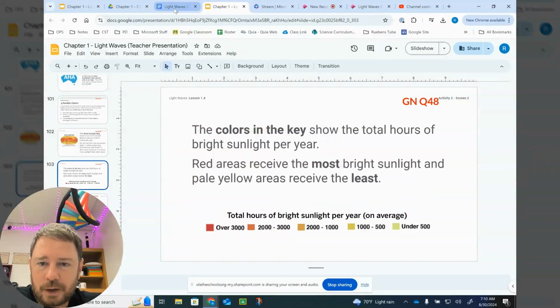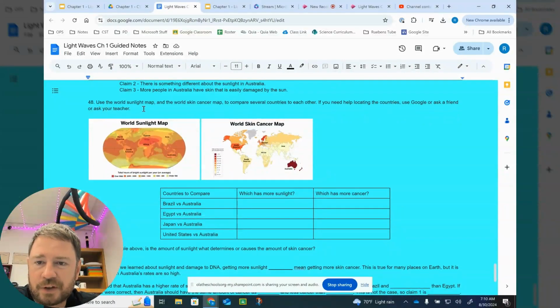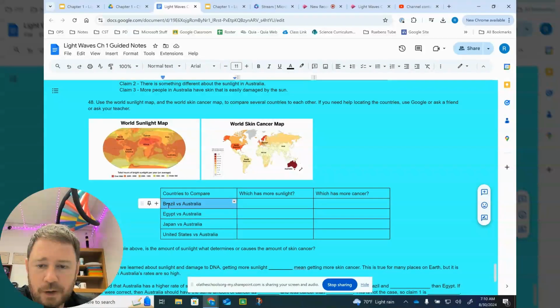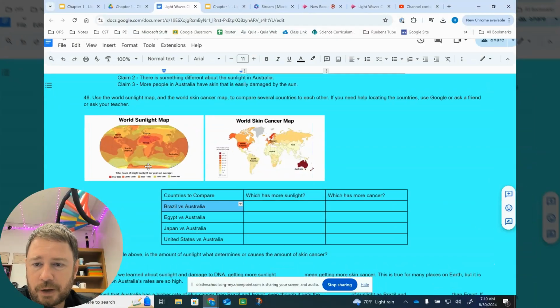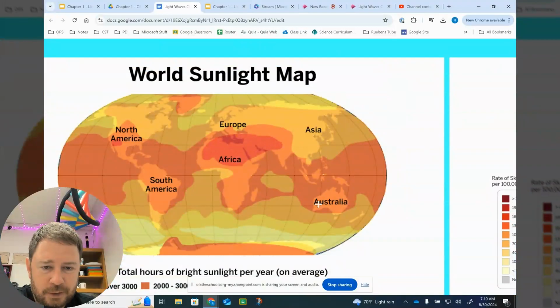So let's look at question 48 in our notes. It says, use the world sunlight map and the world skin cancer map to compare several countries to each other. If you need help locating the countries, use Google or ask a friend or ask your teacher. But in the video, I'll just walk you through it. So, countries to compare. First of all, we're going to compare Brazil and Australia. I'm going to zoom in here on the sunlight map. Australia is labeled down here. Brazil is right here.